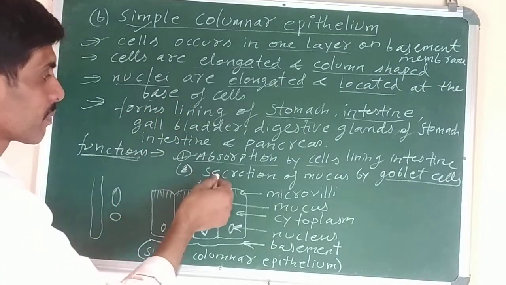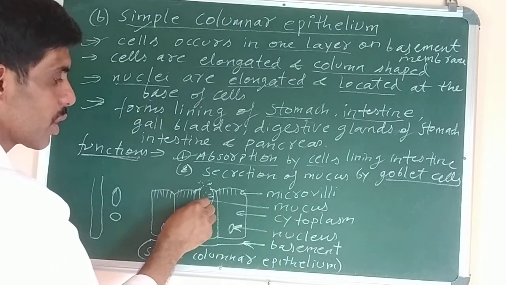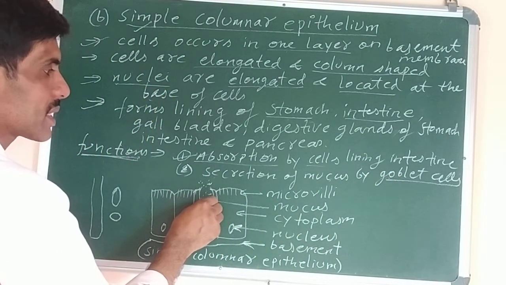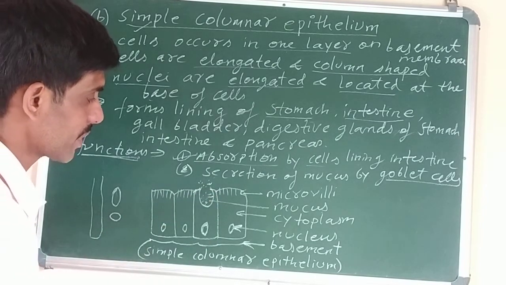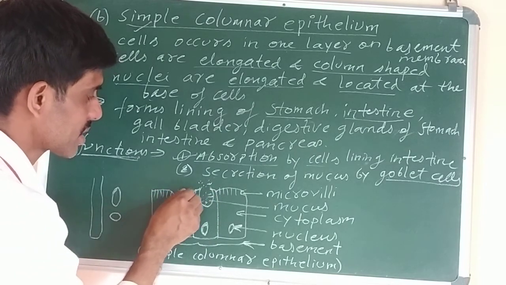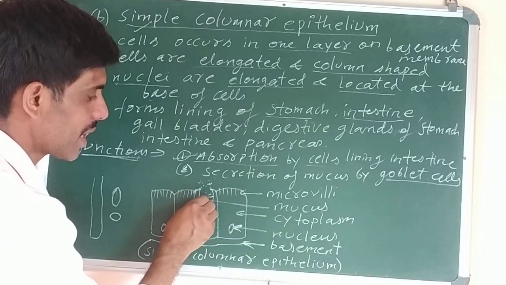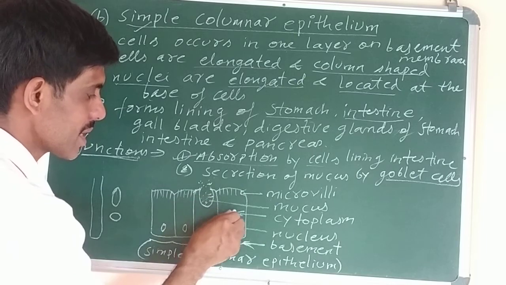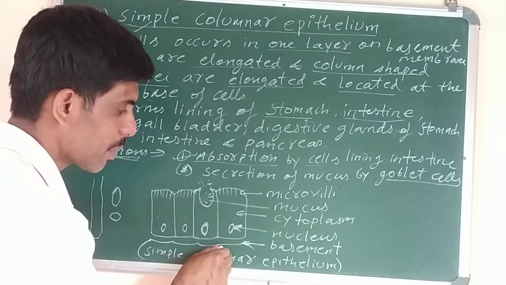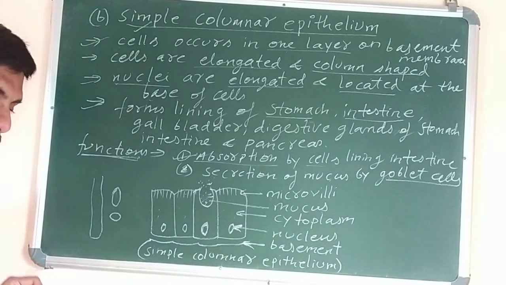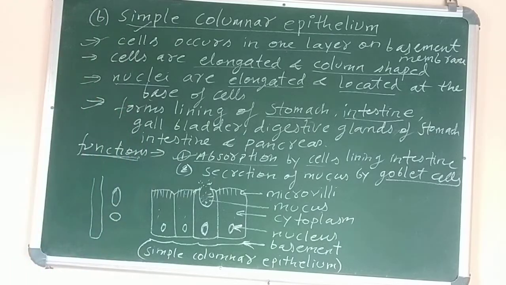The second one, secretion of mucus by goblet cells. This is the mucus which is produced, and the cells are called goblet cells, and mucus is required in our body for different types of functions. Now this one you can see the thread-like structures I have drawn. They are called the microvilli. Then mucus is filled inside this bag-like structure. Cytoplasm. This is the nucleus, you know. Then the last one is the basement membrane. So next we have to study simple cuboidal epithelial tissue. Okay.